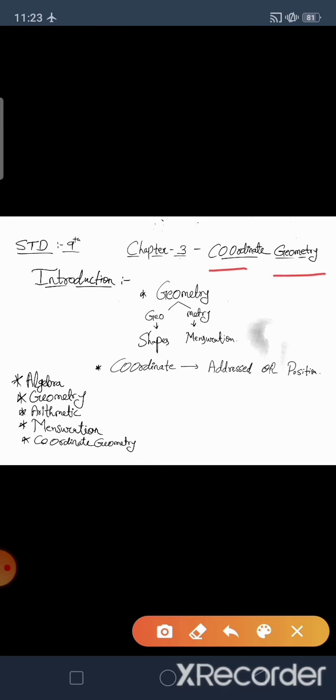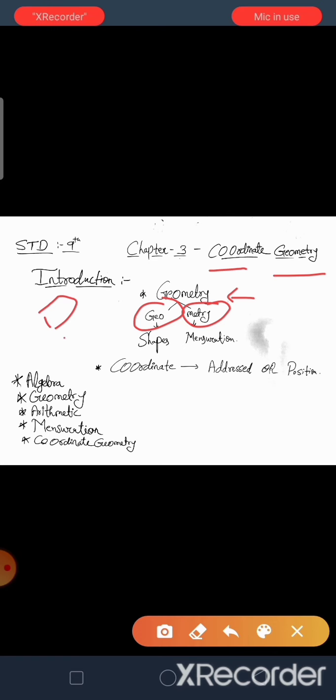Coordinate geometry. It has two words, coordinate and geometry. First word, geometry. Geometry has two parts, geo and metry. Geo means shapes, like any shapes we studied in our earlier classes, and metry means measurement. That means in geometry we study the measurement of shapes.